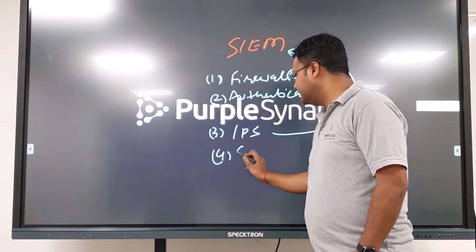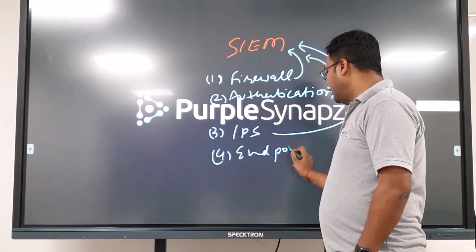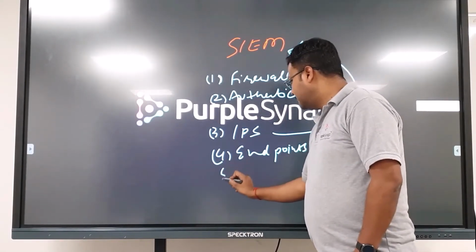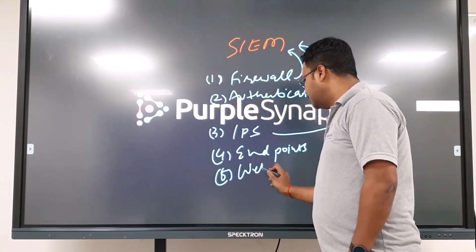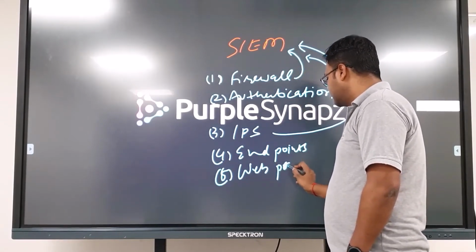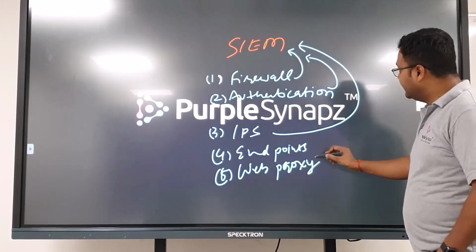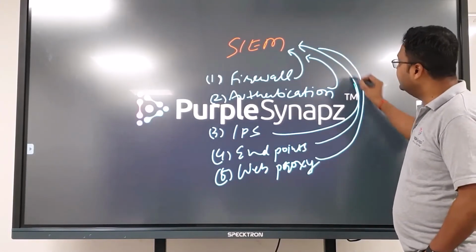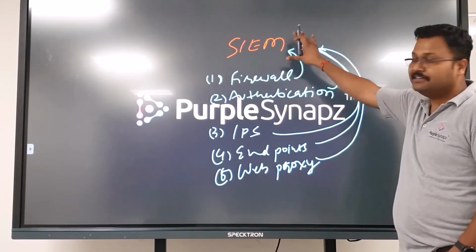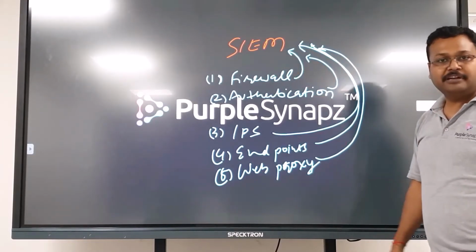Similarly, you can send endpoint logs, web proxy logs. The more data you feed into the SIEM, the more intelligent you make it, is the objective. So this is a very, very crucial component of your entire infrastructure.